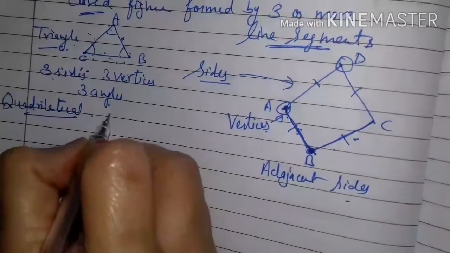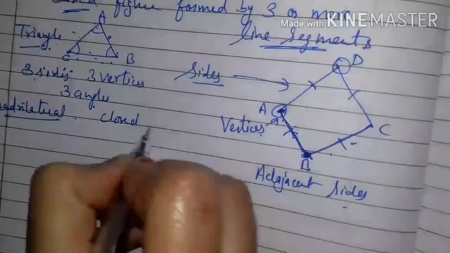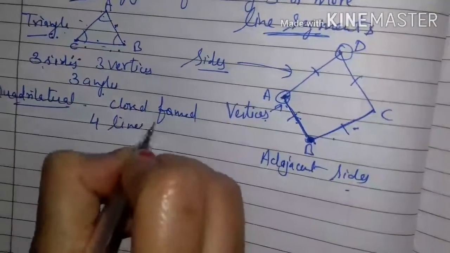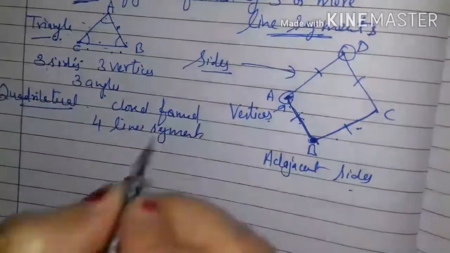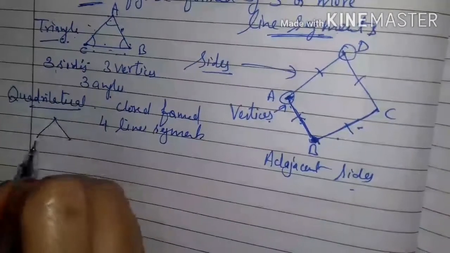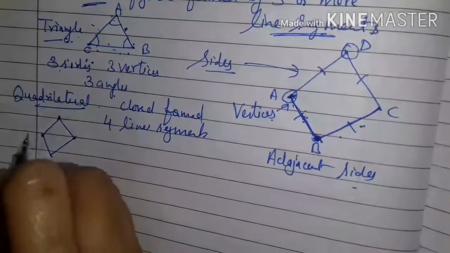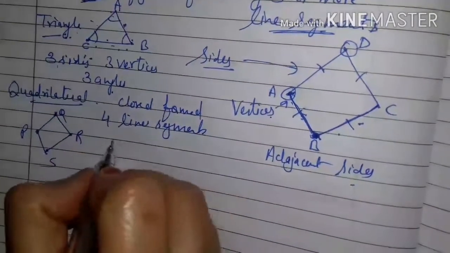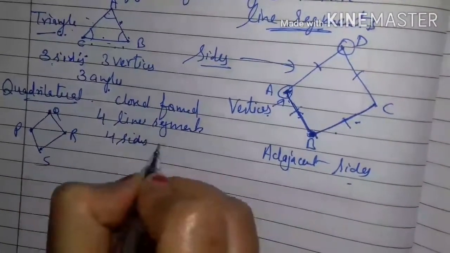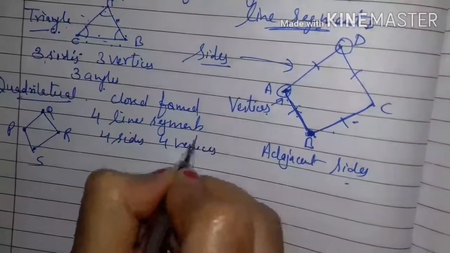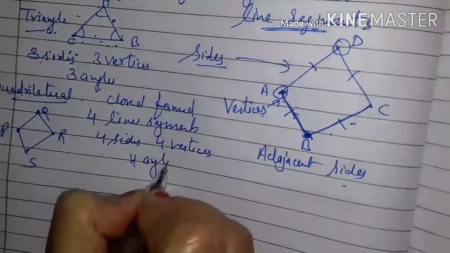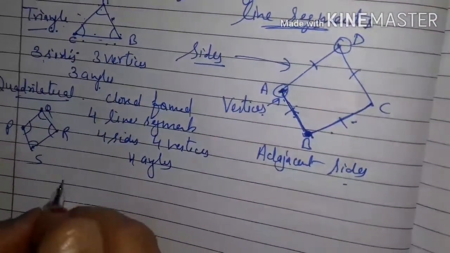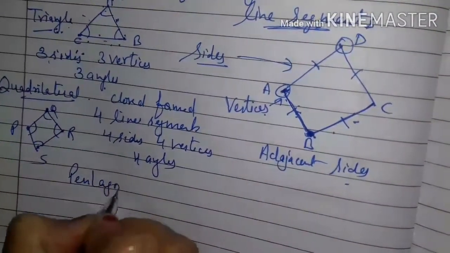A closed figure formed by four line segments is called a quadrilateral. Four line segments, P, Q, R, S. The quadrilateral has four sides, four vertices and four angles. These are the angles.